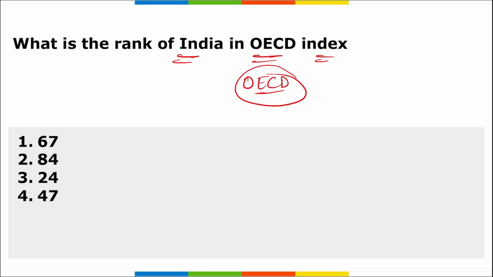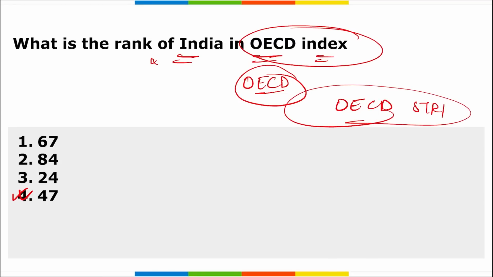Moving on. So, coming back, what was the rank of India in the OECD Index? That is 47. It can also be asked what is the rank of India in the OECD STRI Index. And what is STRI? OECD Services Trade Restrictiveness Index. And this was among 50. And here, Russia, Thailand, and Indonesia are below India.